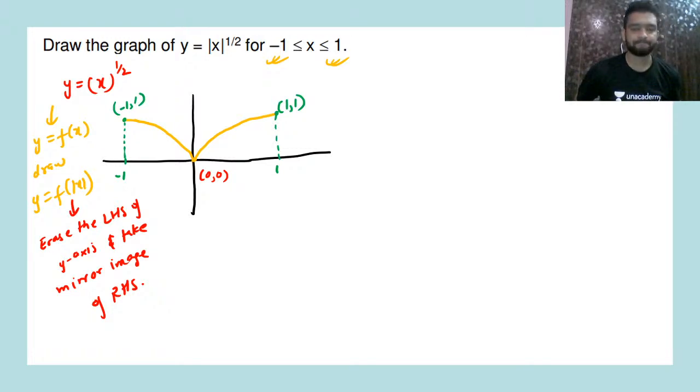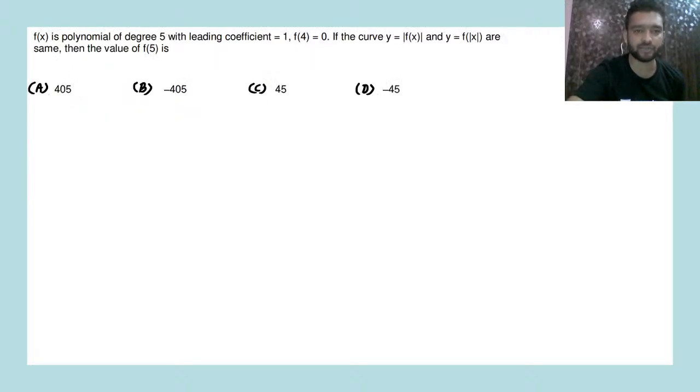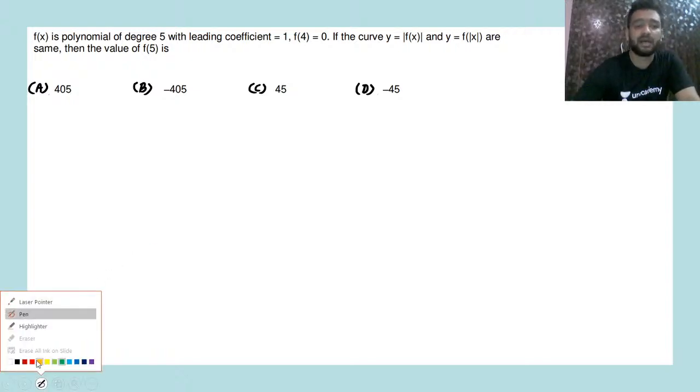Alright, I hope this is understood. Now moving on with the next question. This is a very nice question, one of my favorite questions from this topic.